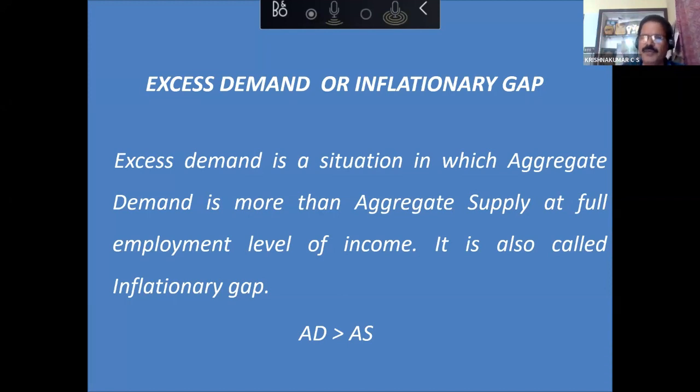Your children may ask, when you say AD is greater than AS, we call it inflationary gap. Children may ask, sir, why that AD and AS will not get adjusted? There we have to stress the economy is at a full employment level. The producer cannot increase production. He doesn't have any more resources to be utilized. So what is actually inflationary gap? It's a situation in which aggregate demand is greater than aggregate supply at full employment level.